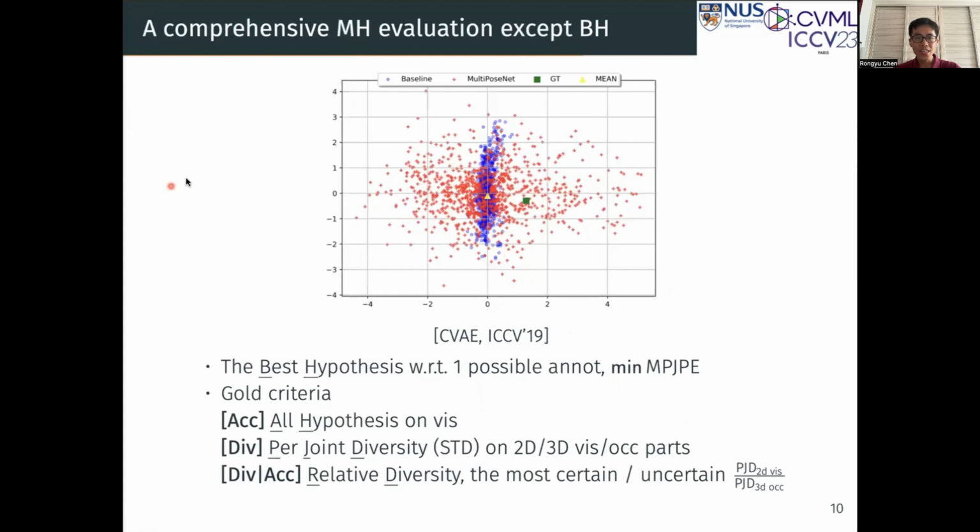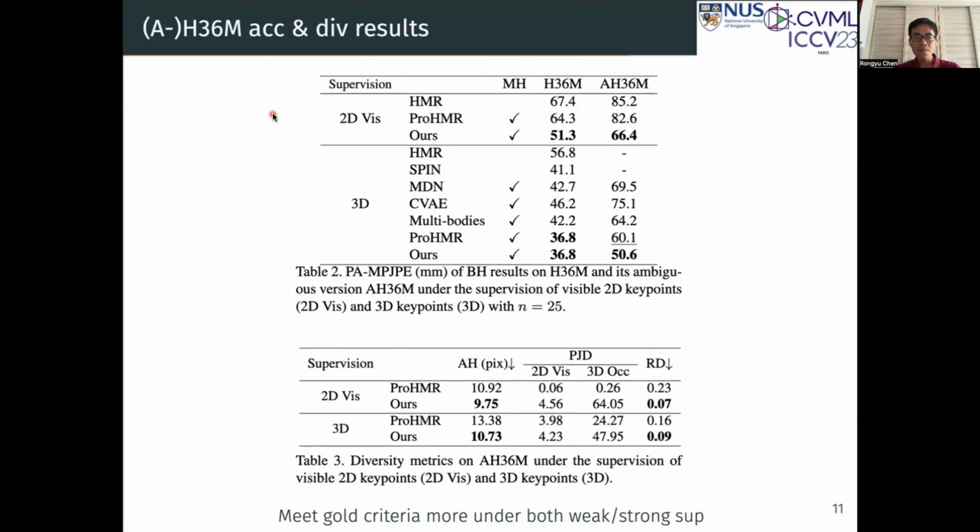As for evaluation, the existing work only evaluates best-hypothesis accuracy. According to the golden criteria, we propose an accuracy on visible keypoints, a diversity metric, and a conditional diversity on accuracy, which is the ratio between the most certain and uncertain. As a result, our method achieves accurate and diverse results, which meets the criteria more.